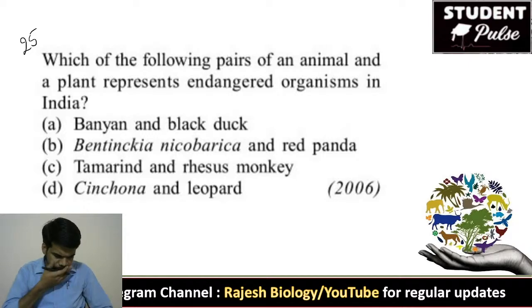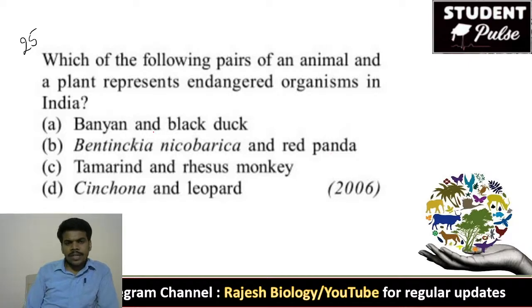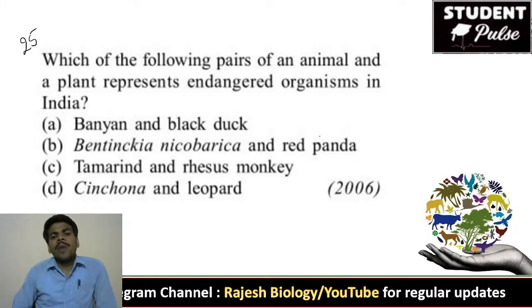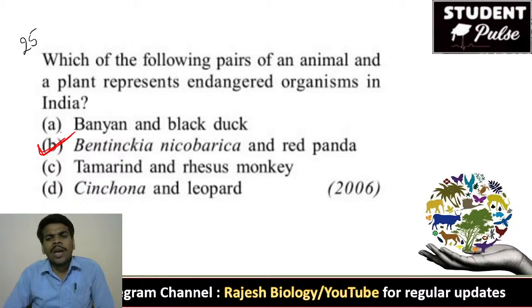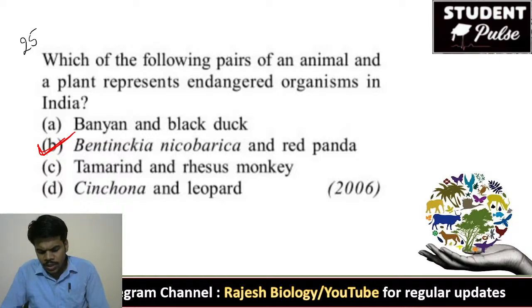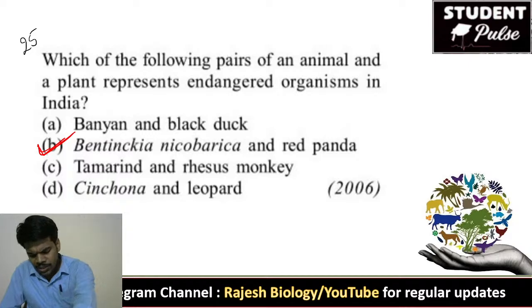25th question. Yes, Dinesh, correct. Not Vikram, that is not A, that is B for the 24th. Come to the 25th. For this, yes, that's the right answer. They are Bentinckia nicobarica and red panda. Red panda is from animals. Bentinckia nicobarica is from plants. These two are endangered species. Very good, Shweta and Dinesh.